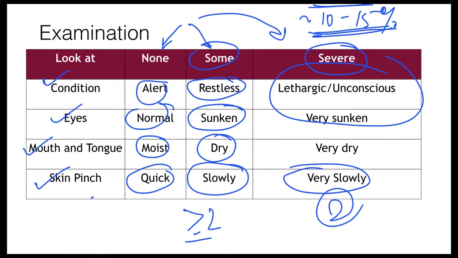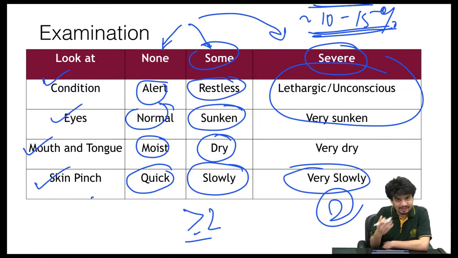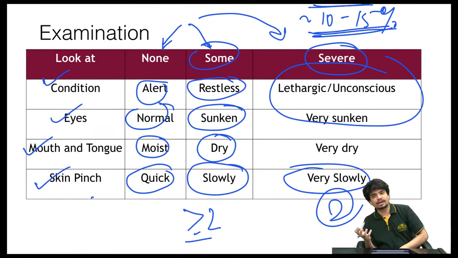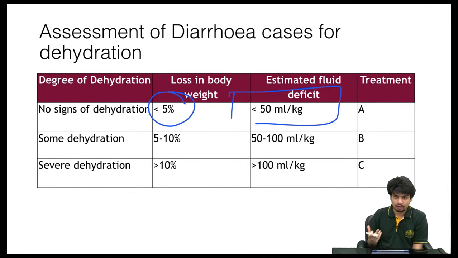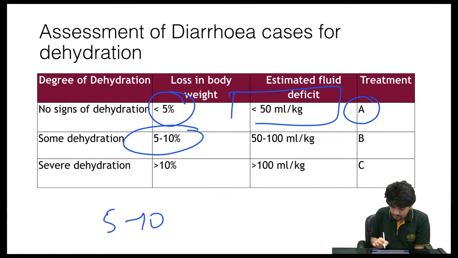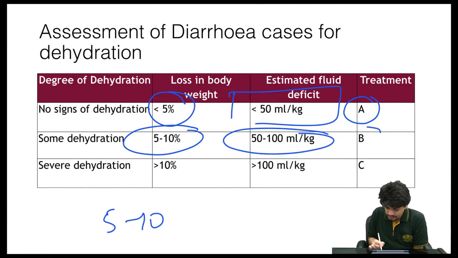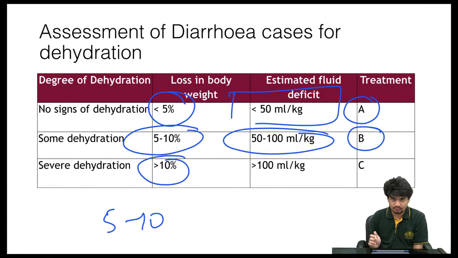So I told you that after examining the child, you can recognize that the child has no dehydration, some dehydration, or severe dehydration. In case of no dehydration, the loss in body weight is less than 5%, the estimated fluid deficit because of the diarrheal losses is less than 50 ml per kg, and the plan for treatment is called Plan A. In case of some dehydration, the loss in body weight is around 5 to 10%, 50 to 100 ml per kg, and the treatment plan is called Plan B. And in case of severe dehydration, the loss in body weight is more than 10% of the original body weight, the fluid deficit is estimated to be more than 100 ml per kg, and the plan is called Plan C.